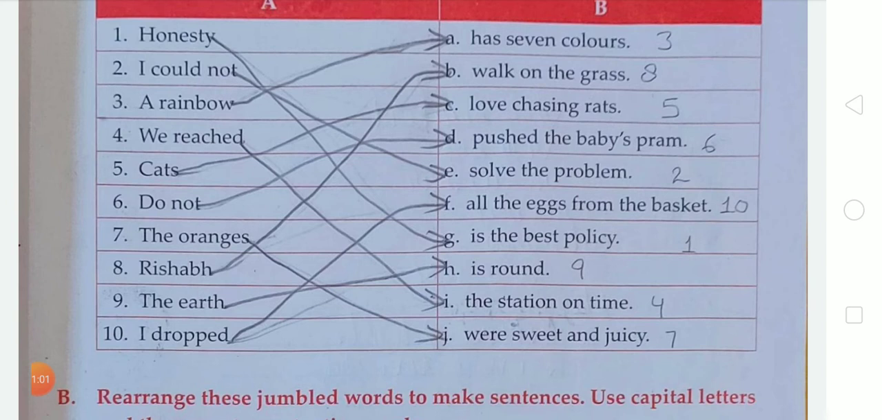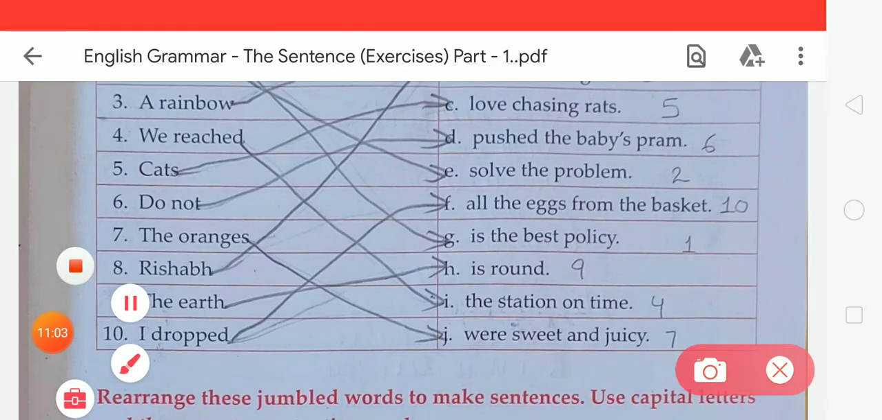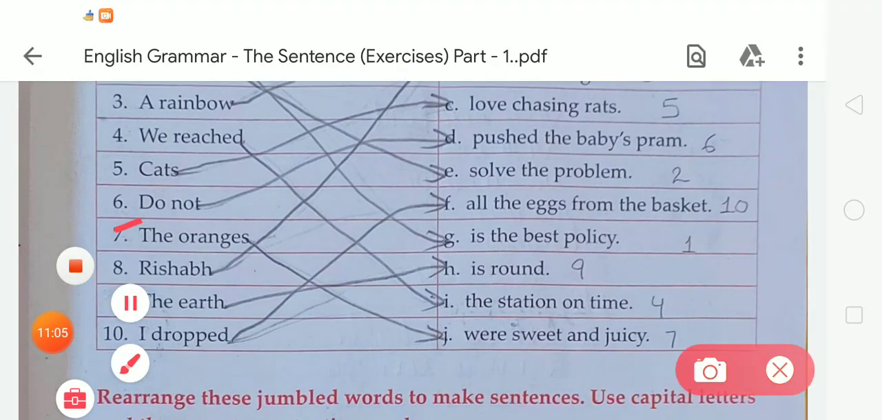Okay, now the next, number 7. In number 7, "the oranges." We have to match number 7 with G. So that is "The oranges were sweet and juicy." Okay, the sentence will be "The oranges were sweet and juicy."